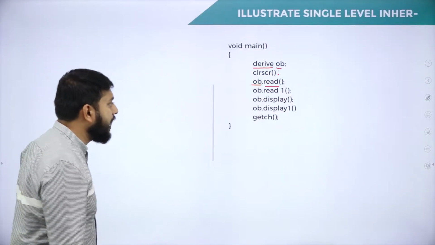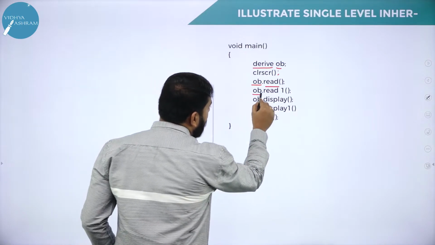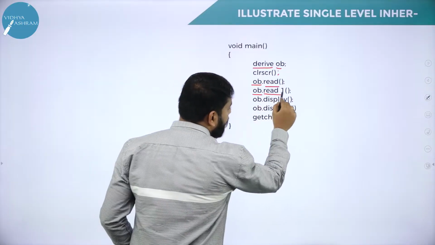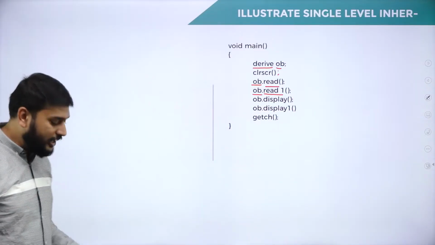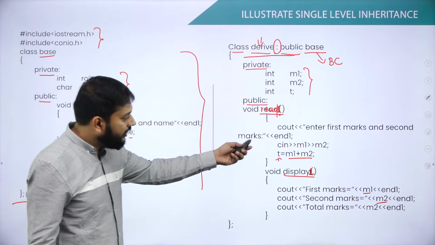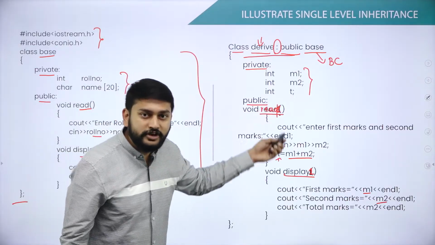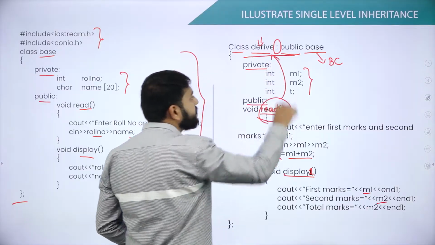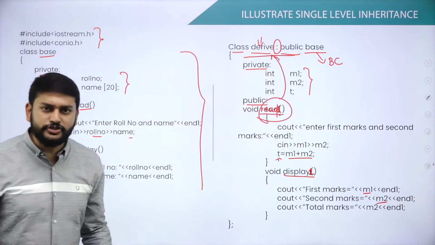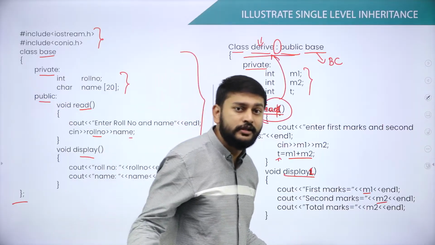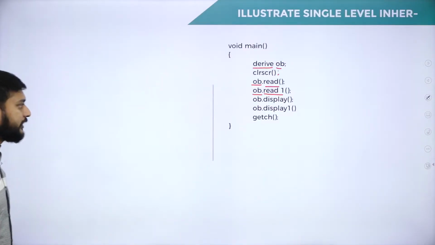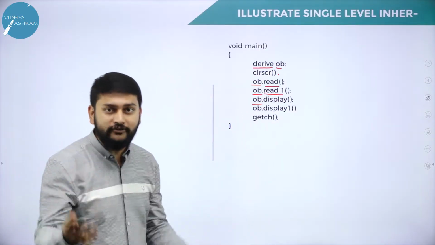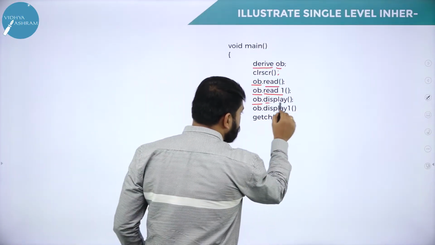The same thing I have done again: I have the same object of this derived class, and I'm trying to call the read1 function. Sir, what is the read1 function? Read1 function is this one. Please understand, read1 is a function defined inside the derived class. Yes, of course, there is no speciality in that. I can call that. And a very important thing now: I have the OB object, an object of the derived class, which is trying to call the display function.